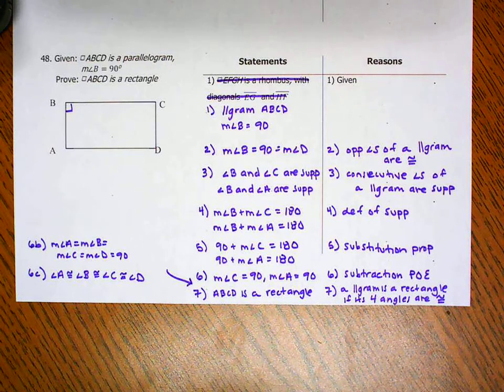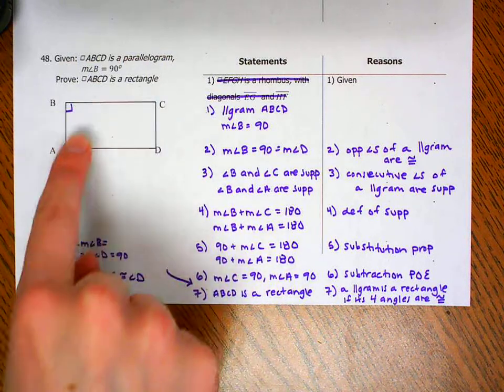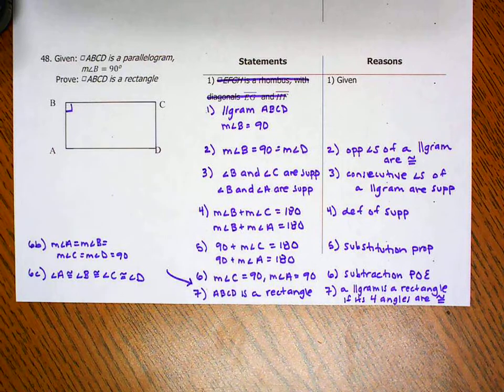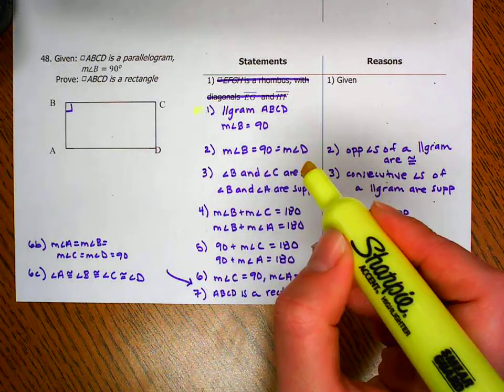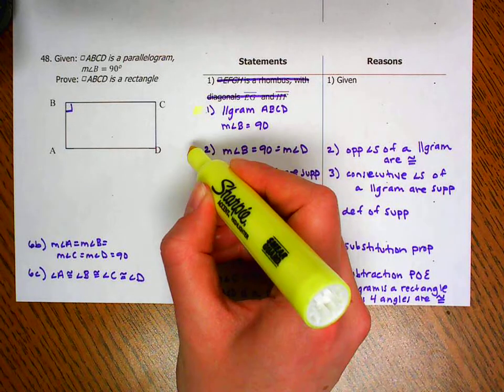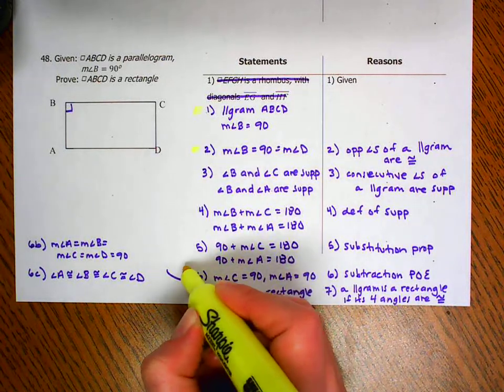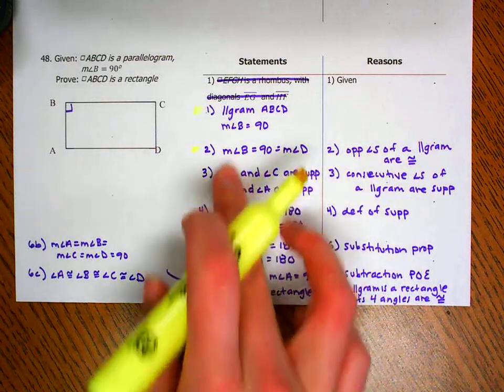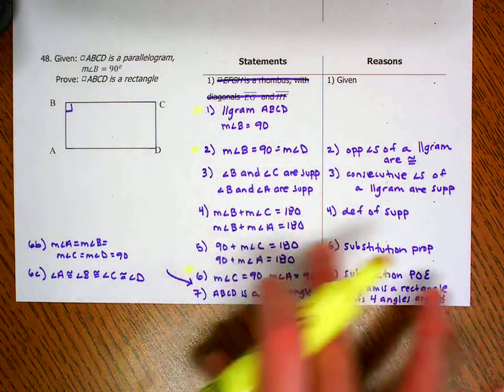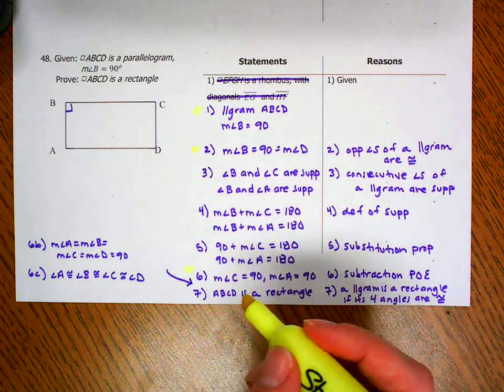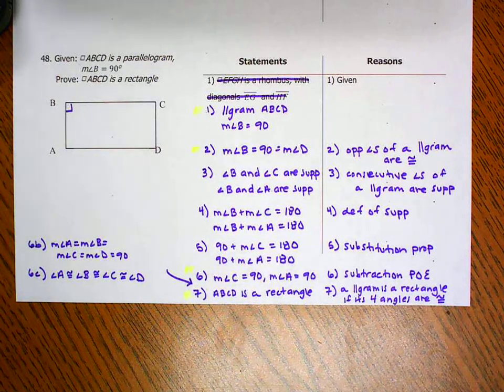You do need a way to show all 4 of them either have the same measure or are congruent, and then you need to make a statement saying that it's a rectangle. So at a minimum, I would need a step like this, a step like this. You would somehow need to get to this as well. You can't skip all of this, but the way you did this here might have looked a little different. It might have been a little shorter, and you need a step that looks like this at a minimum. And there should be something else in between.